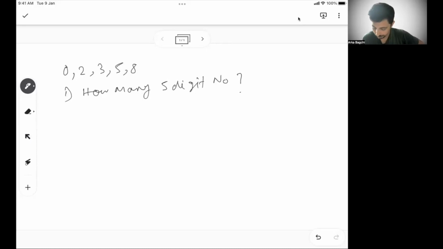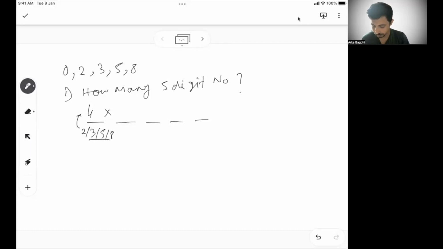A 5-digit number means there should be 5 places. In these 5 places, how can we place the 5 digits? The first place can be filled by 2, 3, 5, or 8. So 4 ways, because 0 cannot come in the first place. The first place can be filled 4 ways, any one of the 4 digits. Let's say I have given 2 here.